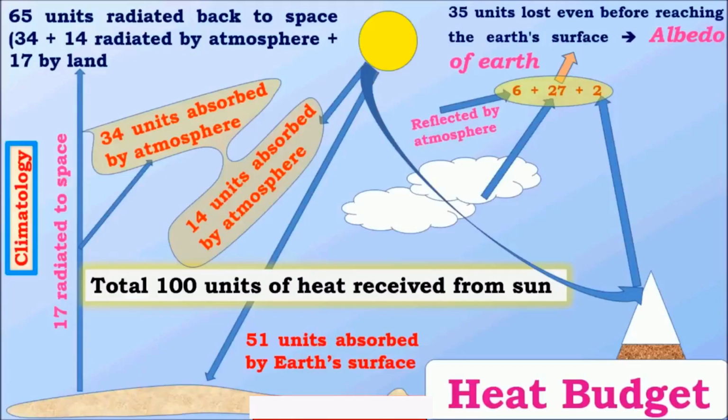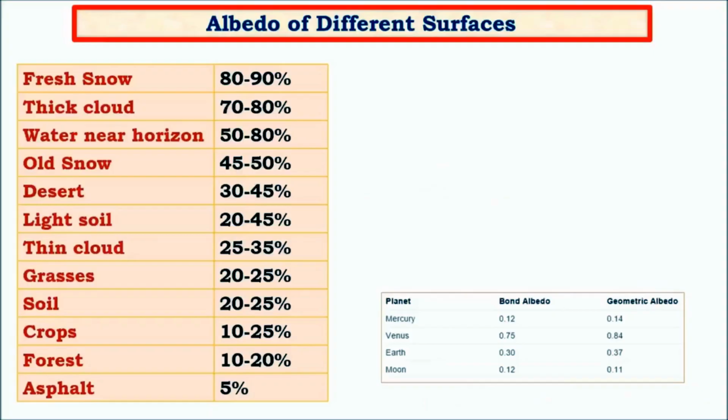We have seen that we receive sunlight in the form of ultraviolet radiation, that is, in the form of light. The Earth absorbs a certain amount of this radiation, about 51 units by the Earth and 14 units by the atmosphere. Even the atmosphere is a part of the Earth, so we consider all this as a part of the Earth. And all the 65 units absorbed by the Earth as a whole are reflected back into space in the form of heat. So the Earth is nothing but a heat converter, I mean a light converter, which converts light into heat. It receives energy in the form of light, converts it into heat and radiates it back into space. This is how heat balance is achieved.